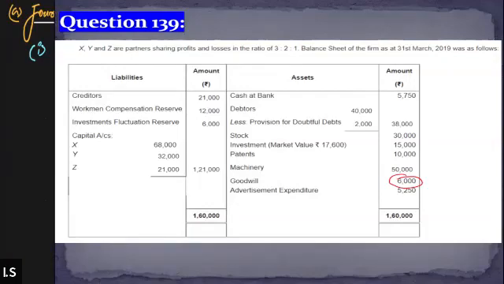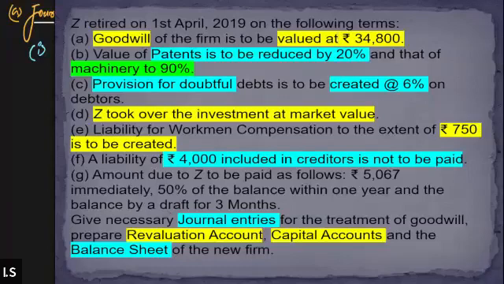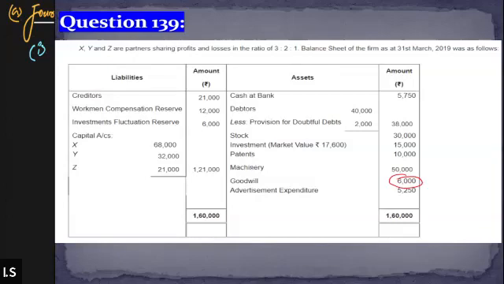Okay. See, it is not mentioned in the question, but since the question is saying that Z is retiring from the partnership and the new profit sharing ratio is not given, in such a case we will simply write off Z's proportion of share and the remaining share will be considered as the new profit sharing ratio, right? Earlier the profit sharing ratio was 3:2:1, right? But since Z is retiring and the new profit sharing ratio is not given, we will simply strike off Z's share, and the remaining proportion of share will be considered as the remaining partners' share. That will be the new profit sharing ratio, that is 3:2. Okay sir, I hope this is clear.